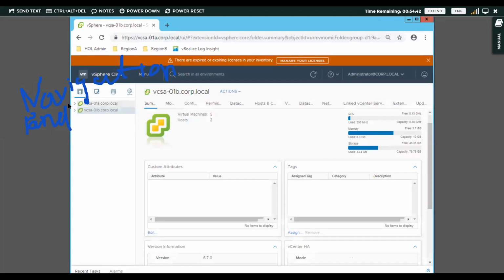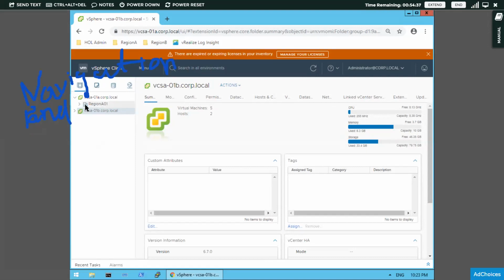If you click on this arrow to expand, there will be regions in this particular server. There are different regions under each server, and if you expand a region, there will be different clusters in that region, and each will have some hosts and virtual machines running on it. So this is the hierarchy your navigation panel holds: regions, clusters, hosts and so on.